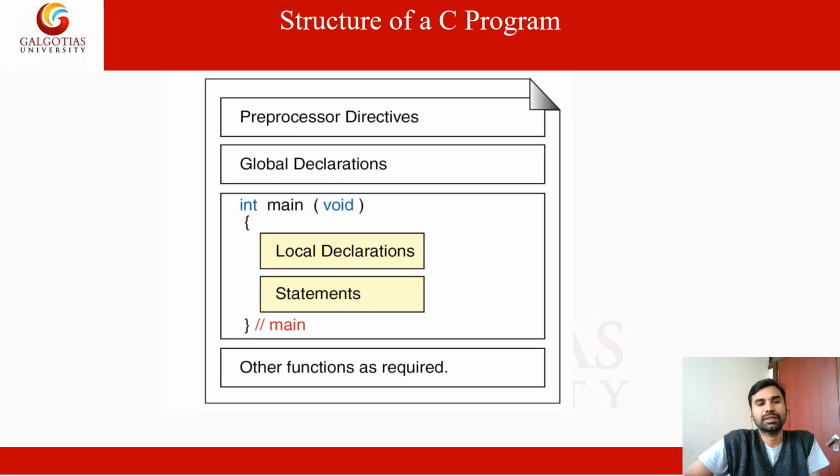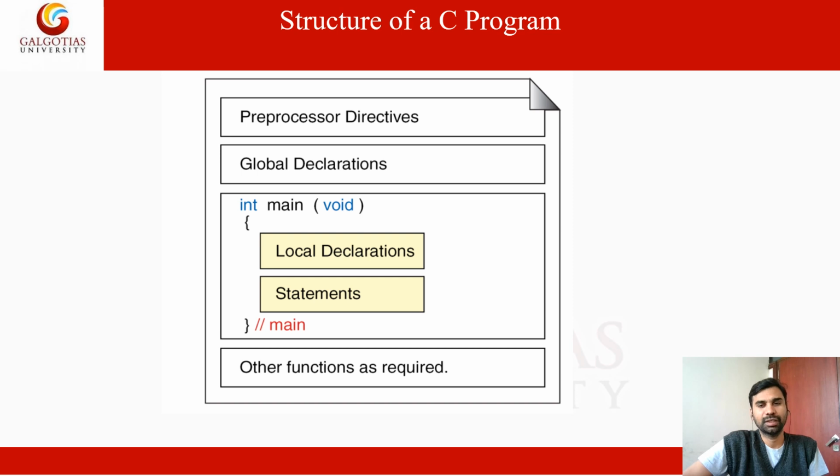This is the structure of the C program. First, we have directives, the preprocessor directives, which are the header files, and a global declaration. We have to declare the global variables. Then inside the main function, integer is the return type.